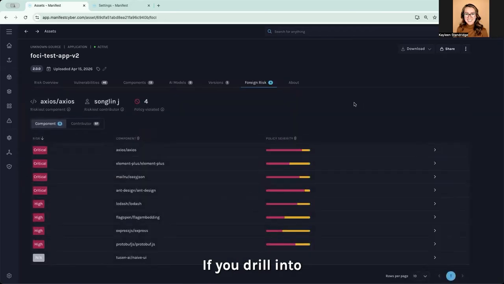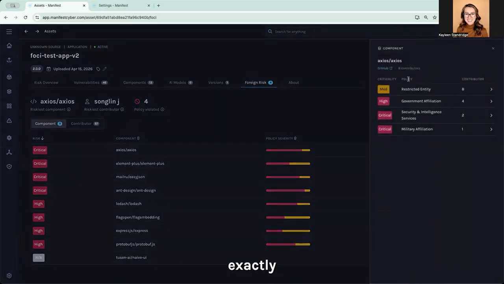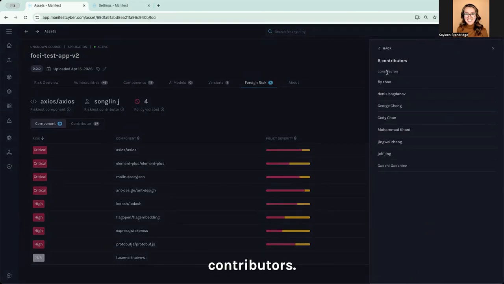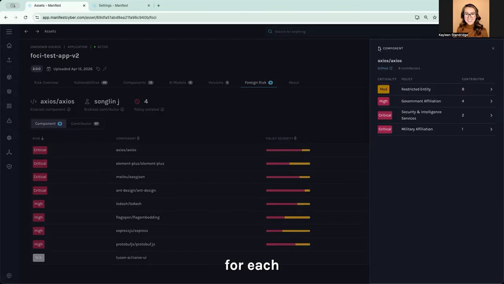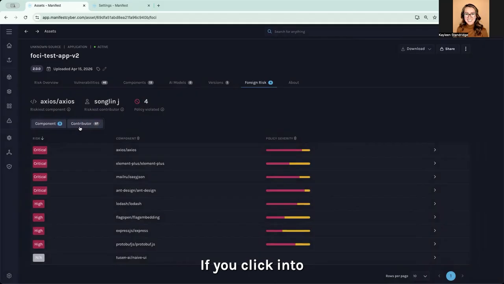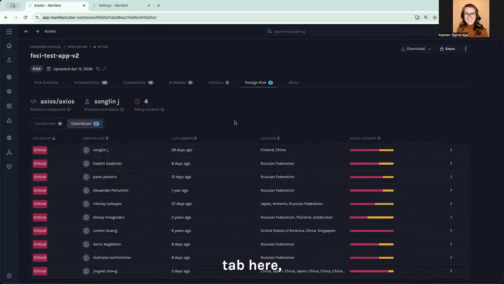If you drill into the component and contributor details, you can see the flagged component information. If you take a look at Axios, you'll see exactly where we're seeing restricted entities and restricted contributors. You can click in and see the direct contributors there too, for each specific policy, but also for each specific component. If you click into the Contributors tab here, you will actually notice as well that we list out all of the contributors and their risk.